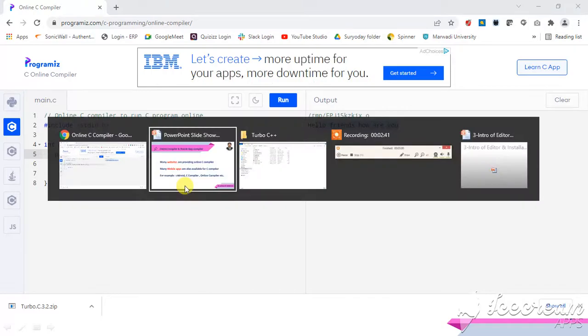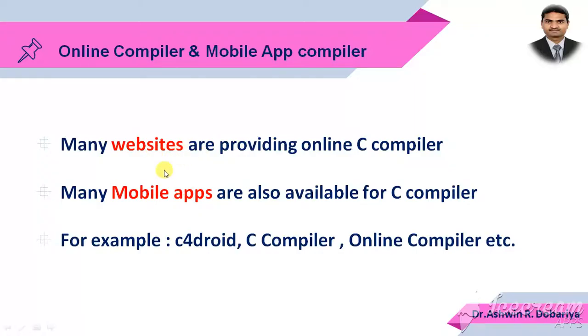Another thing is, suppose you don't want to use a website, then there are many mobile applications available in the Play Store, or you can say on the Android phone. You can download a mobile application also, like C for Droid and C compiler, online compiler. Many applications are available on Android phones. So you can install any application, and you can type your C code, and you can execute the C program, and you can learn this.